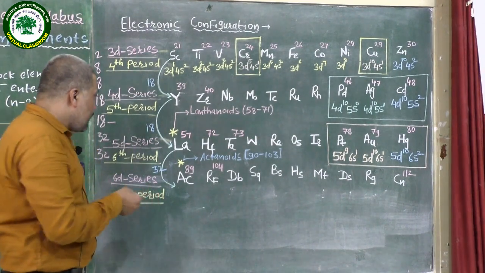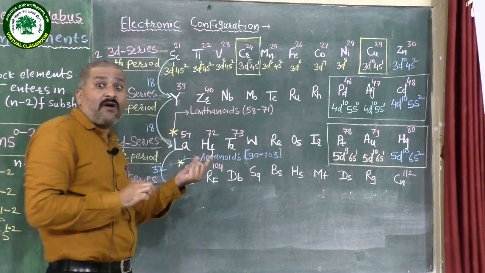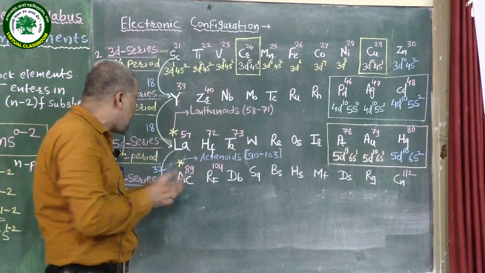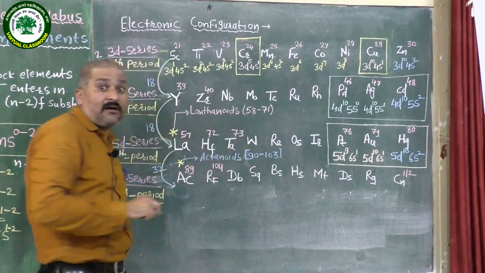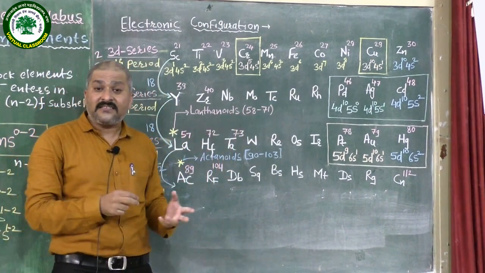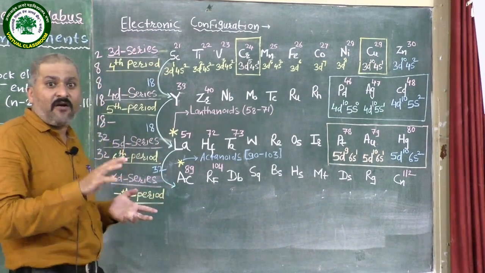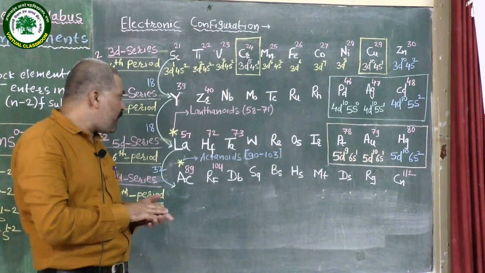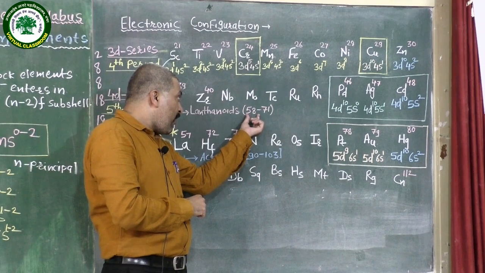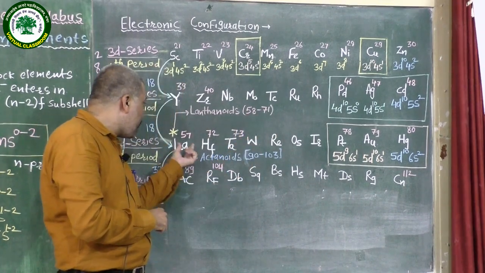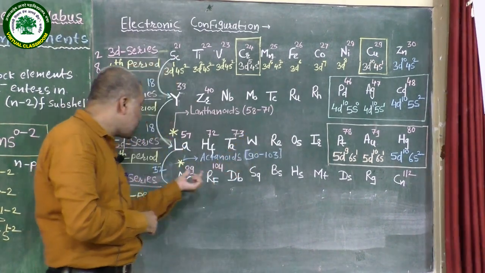Next, we know that on lanthanum there is an asterisk. What does it mean? The meaning of the asterisk is that from lanthanum the lanthanide series starts, and we know that lanthanides are f block elements. The capacity of the f subshell is a maximum of 14 electrons, and because of that, the lanthanides from 58 to 71, 14 elements, are there.